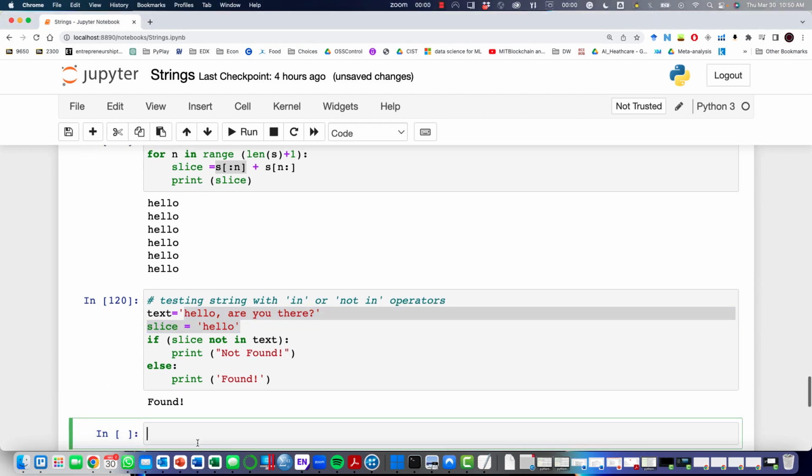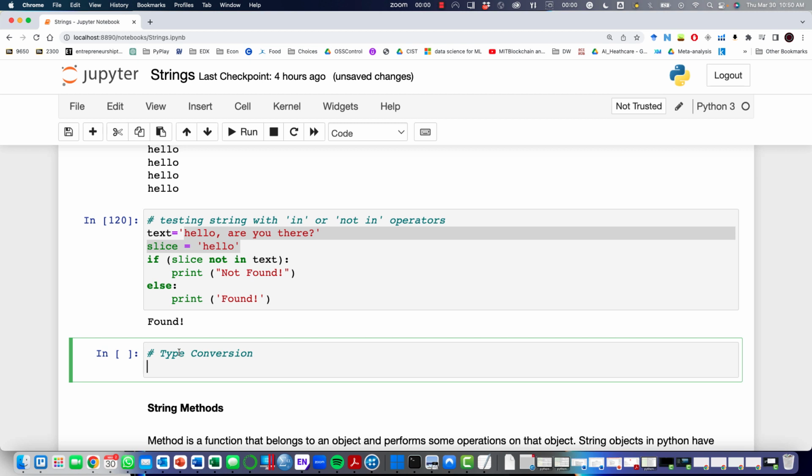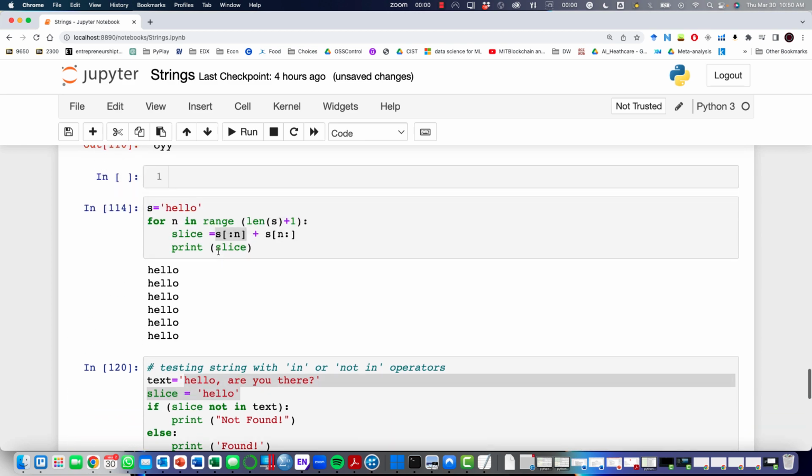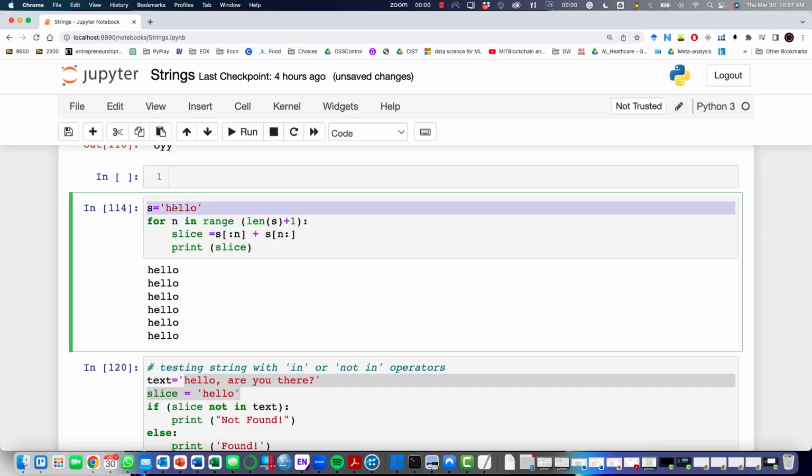And next we're going to work on conversion. We can always convert a string into a list.